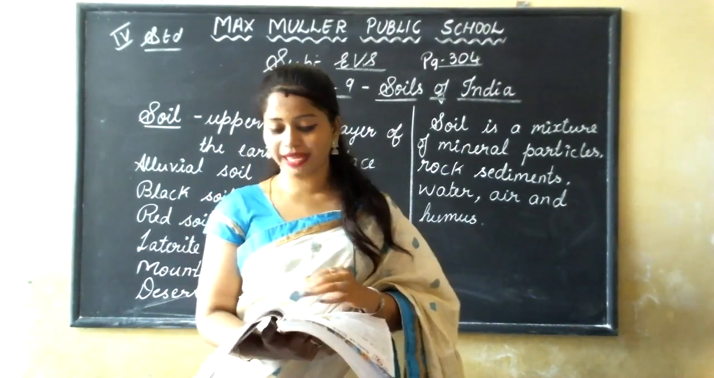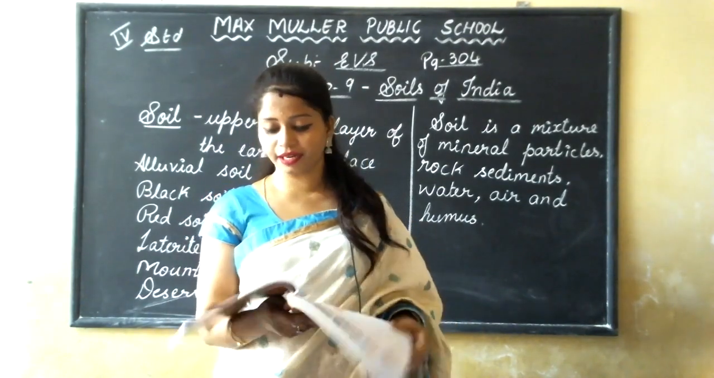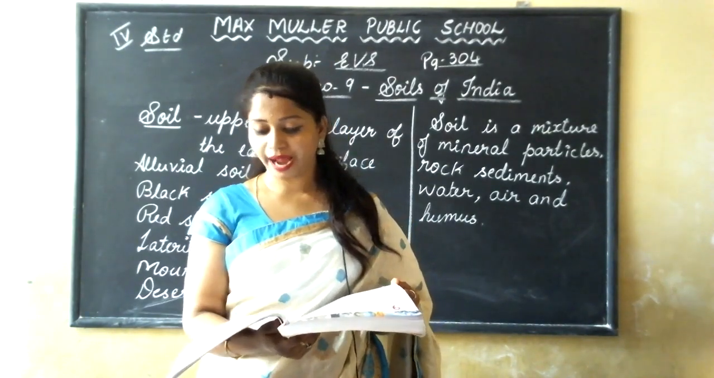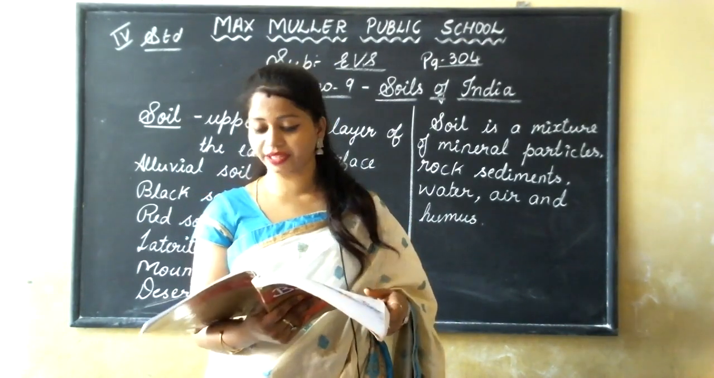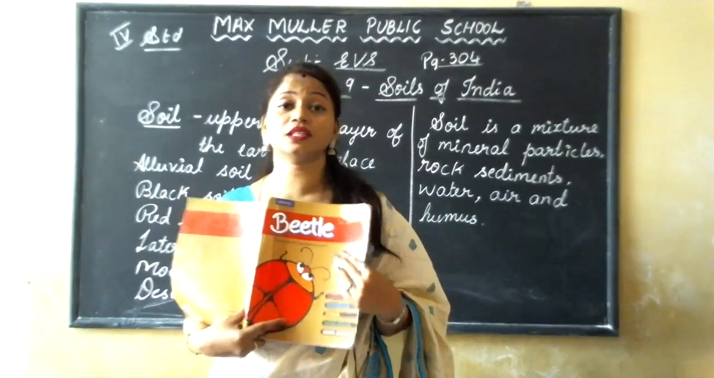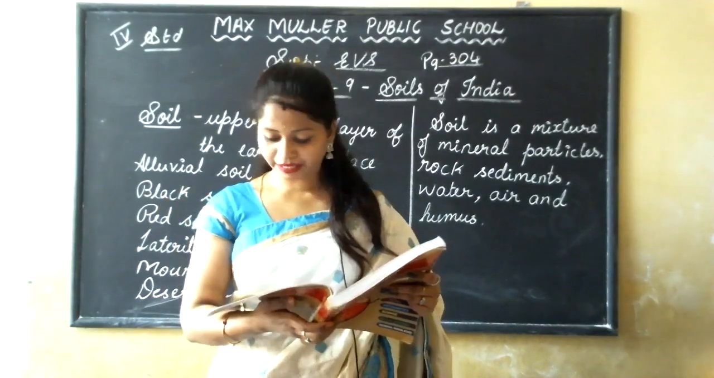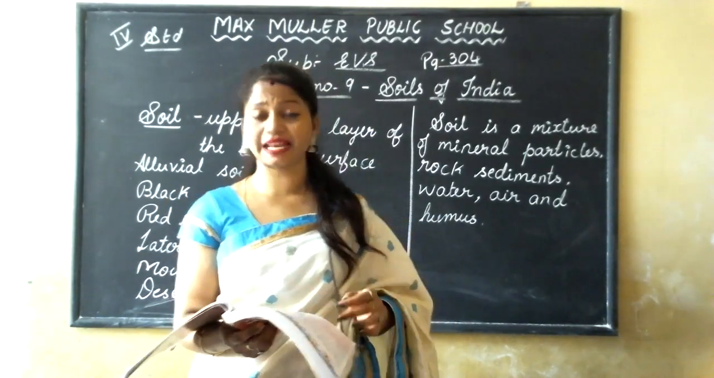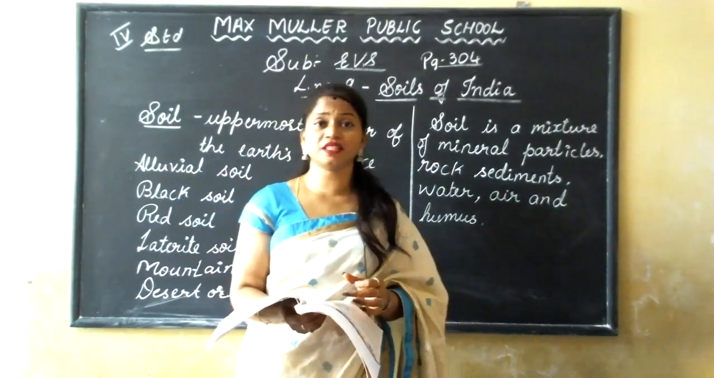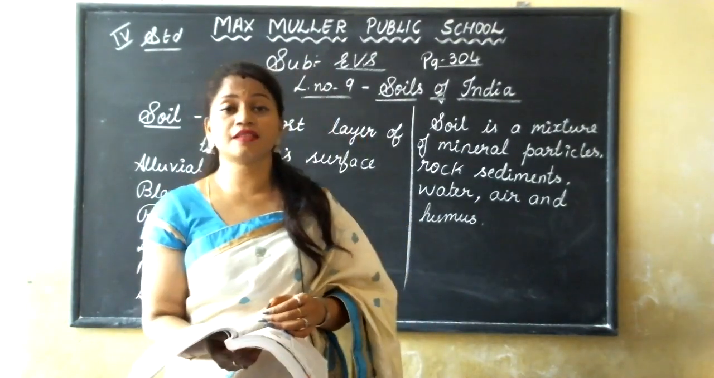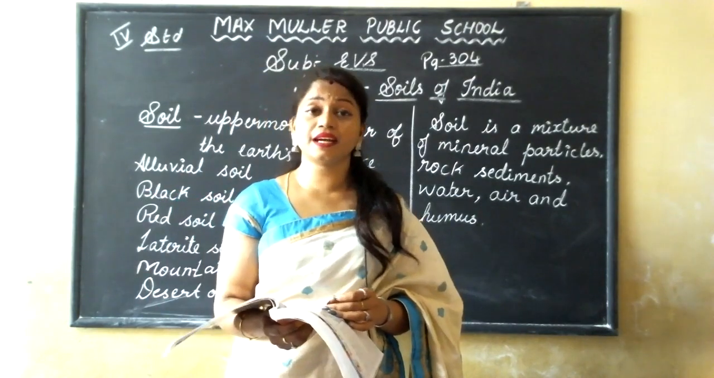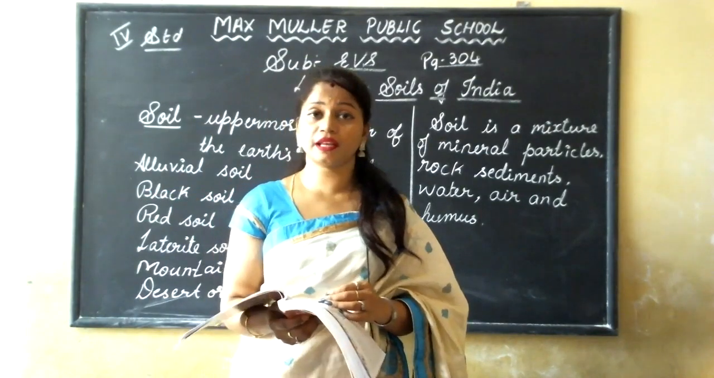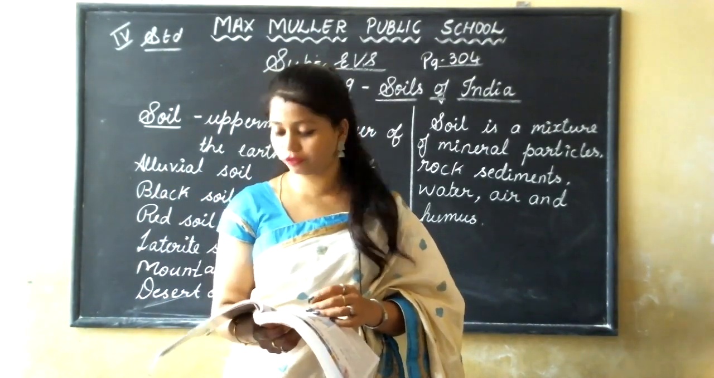Okay, and next we come to laterite soil. Laterite soil is formed as a result of leaching in areas with high temperature and rainfall. This laterite soil is formed as a result of leaching in the areas where the temperature is very high, and where there is very high rainfall.